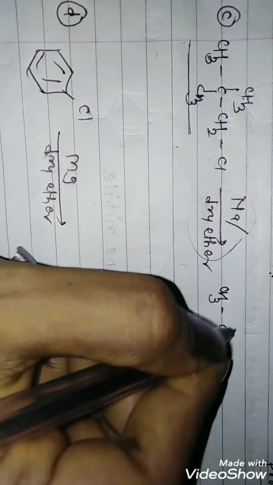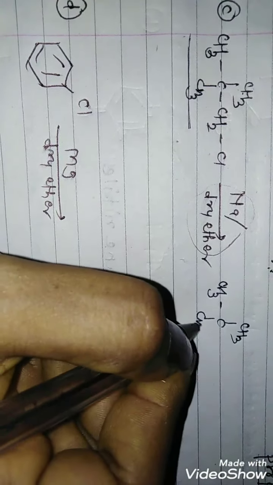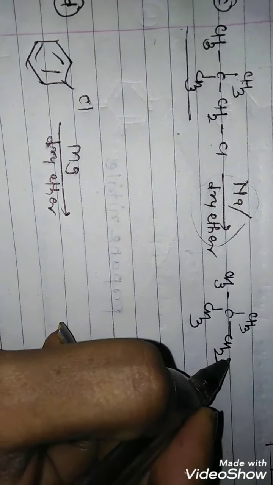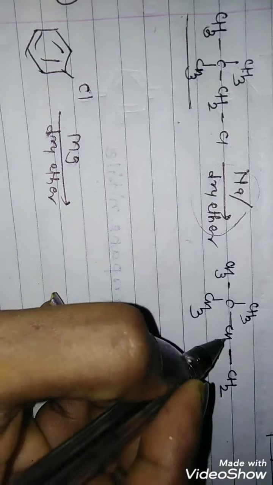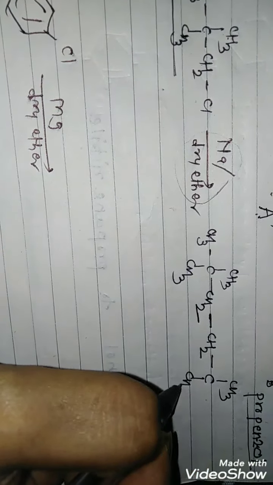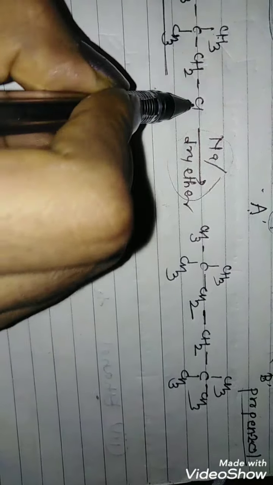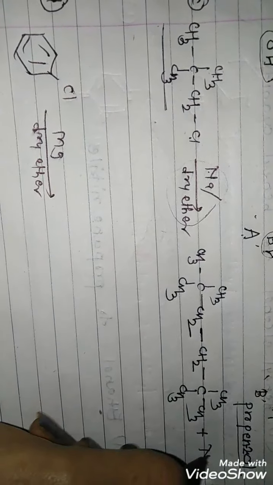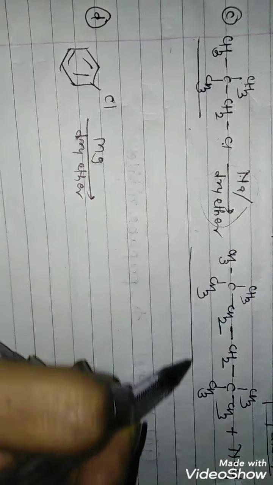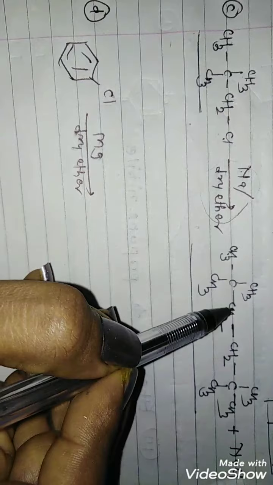It is CH3, CH3, CH3 and CH2, and couple this group as given. So it is CH2, C, CH3, CH3, CH3. Chlorine is removed with sodium as NaCl, and the compound which is formed...